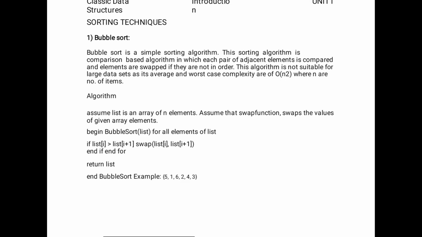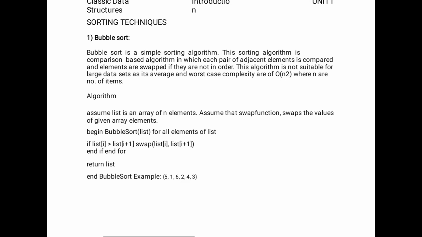ADT is generally stored in key sequence, and I am just giving what an abstract data type is. It is a mathematical model for data types. ADT may be defined as a class of objects whose logical behavior is defined by a set of values and a set of operations.